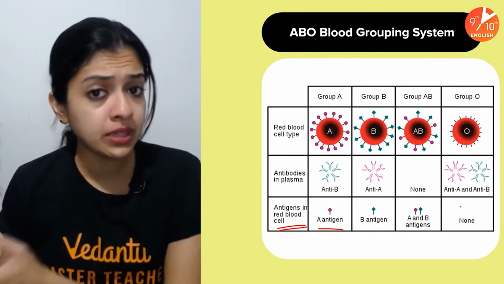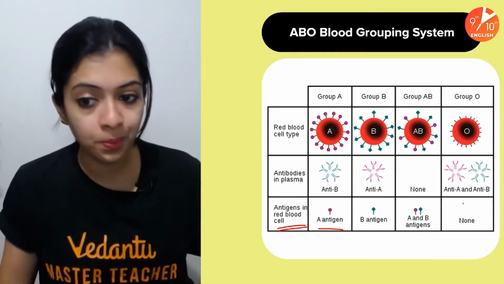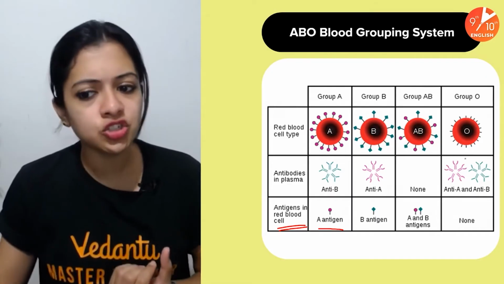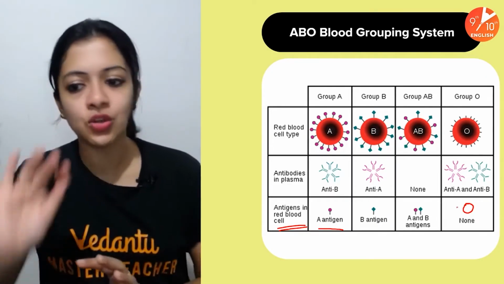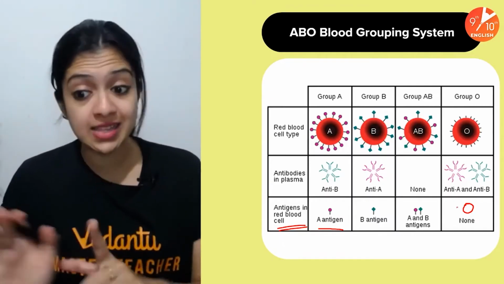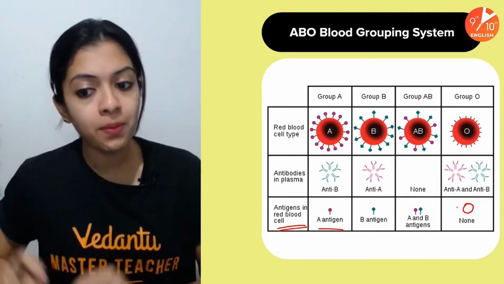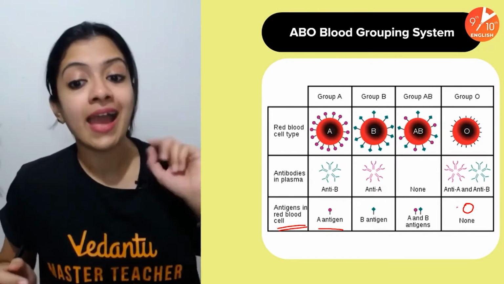And what about the O blood group, which is the fourth possibility? Like in my case, because I belong to O blood group, there wouldn't be any antigens on my red blood cells. Literally, it would be as smooth as the letter O. As in, no A and B antigens on the surface. That's the easiest way of remembering it. No antigens on the surface of O blood group, both A and B antigens in the case of AB blood group. What about the antibodies?